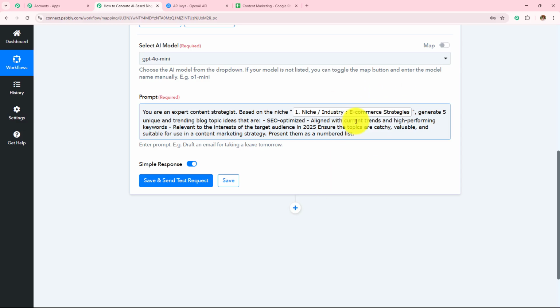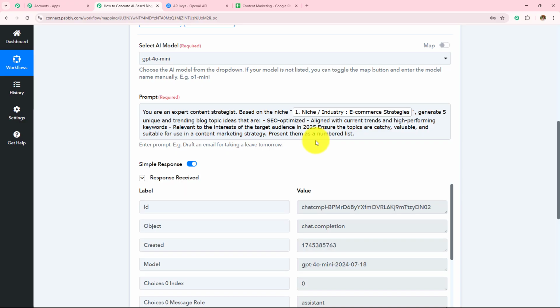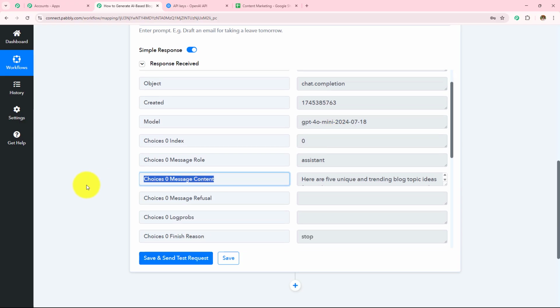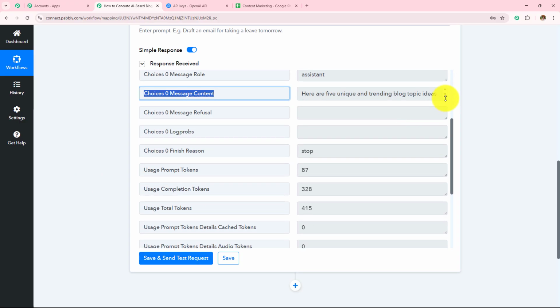If I manually enter any detail over here, this field will become static and every time I receive a new response, the result will not change. So to keep this field dynamic, we use this process of mapping instead of manually entering the details. Now that I have entered this detail, the niche or the industry, I'm simply going to click on save and send test request and let's wait for the response. So here we can see that we have received the response in this message content. We have the response.